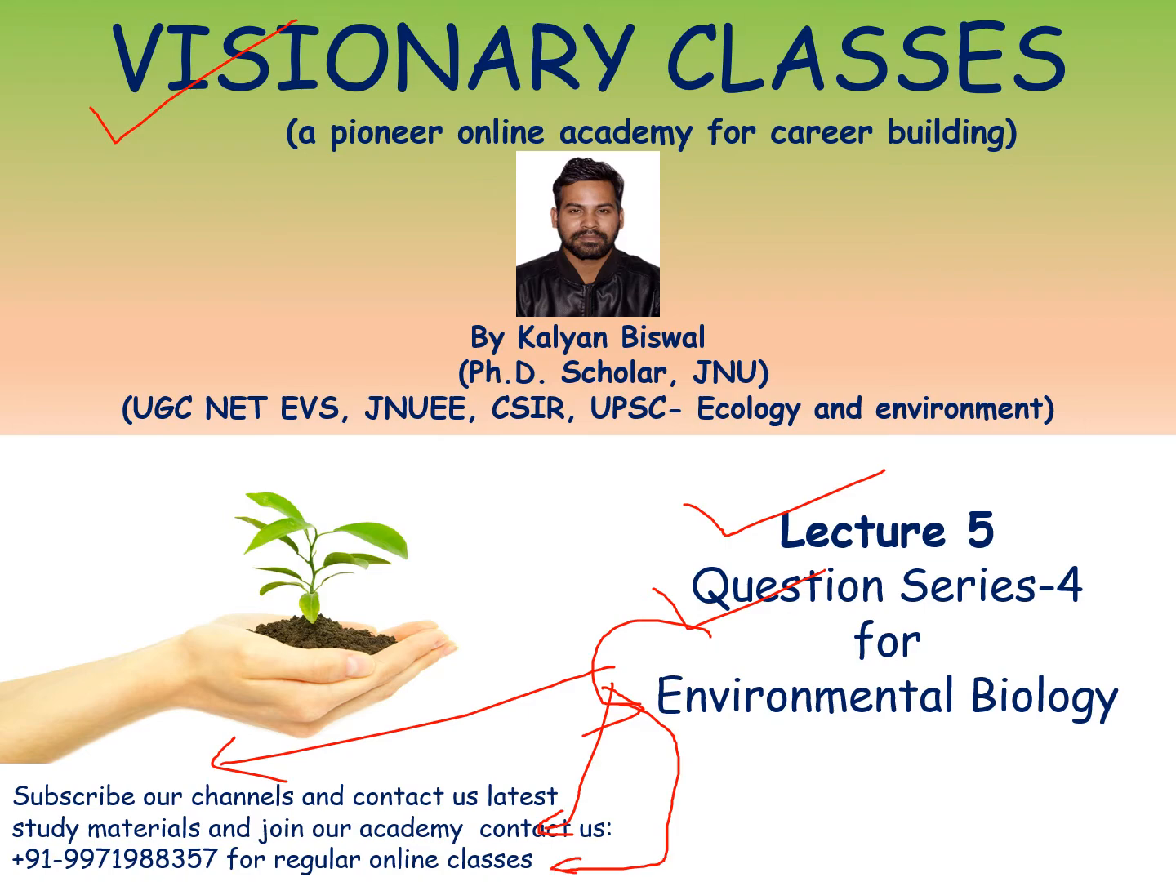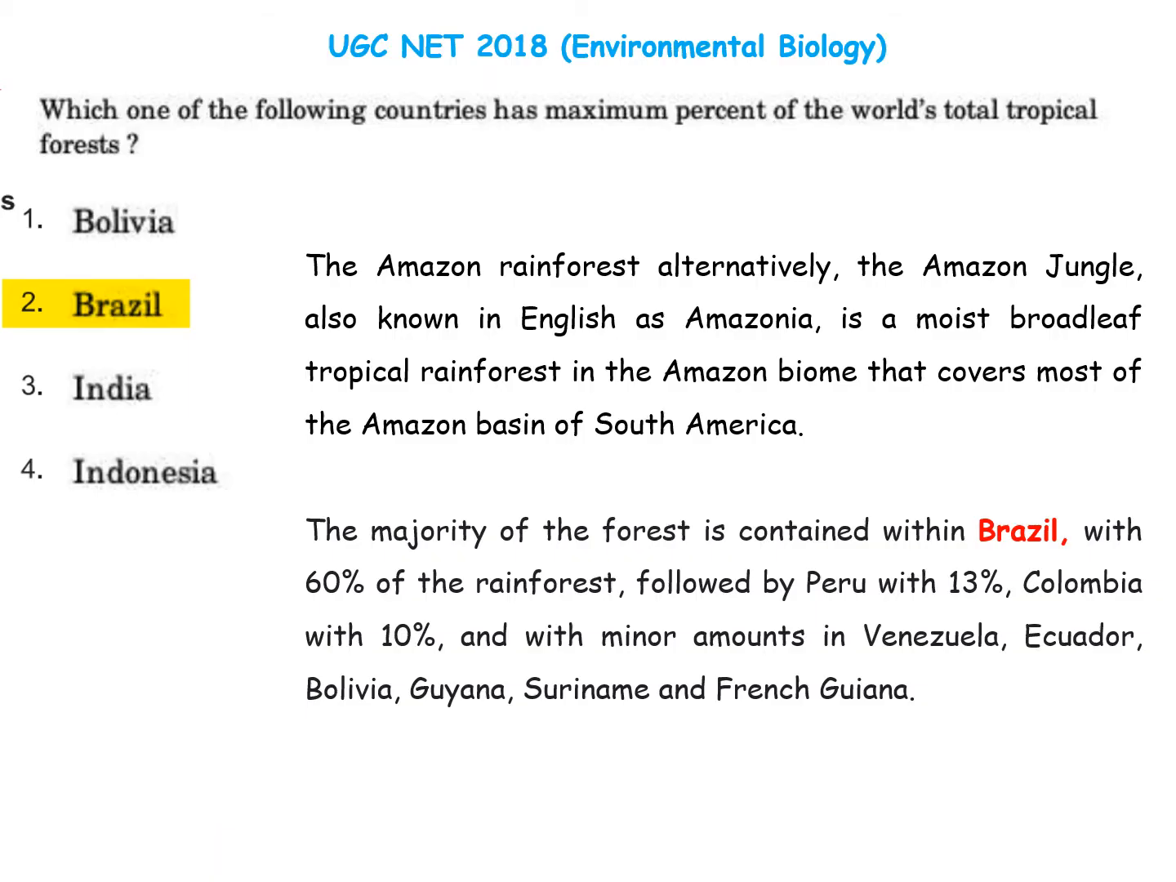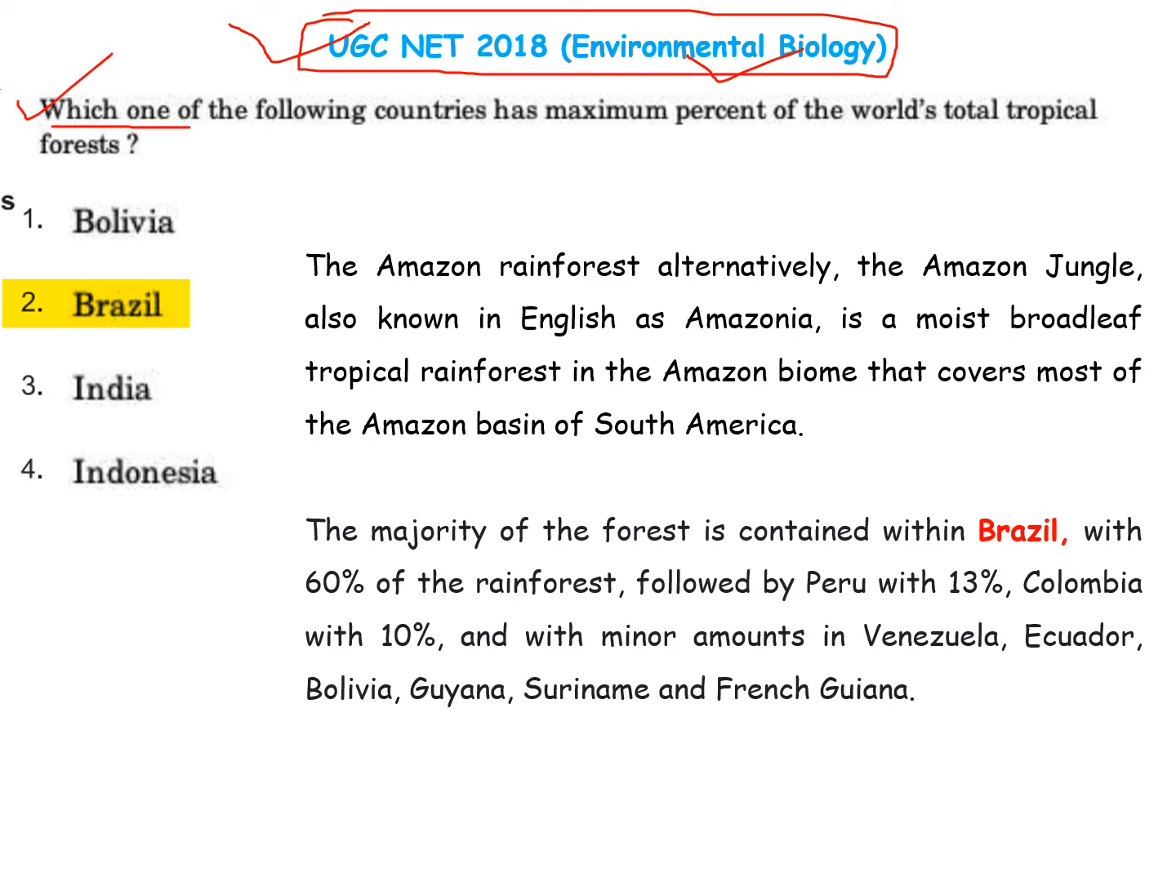Okay, let's begin. The first question that we are seeing here is from the UGC NET 2018 question paper that is coming in the environmental biology section. Okay, so the question says which one of the following countries has a maximum percent of the world's total tropical forest? Okay, so for this kind of question you should know where the tropical forest has the highest density